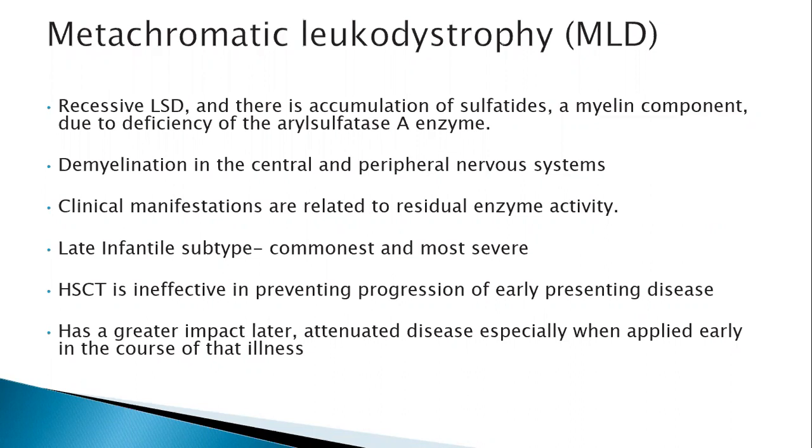It only helps where some patients have residual enzyme activity. They live into adolescence or adulthood, and there it has a greater impact in attenuated disease, where it decreases the progression of disease. So it is more effective in lighter variants of disease in preventing further progression. But in the severe form of the disease, it really doesn't help much.